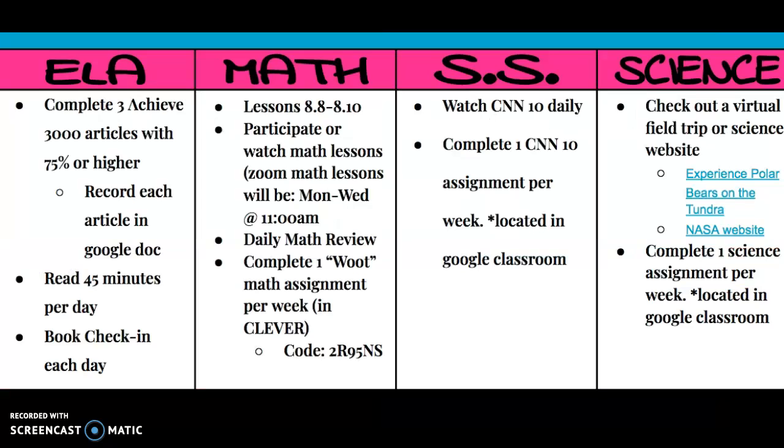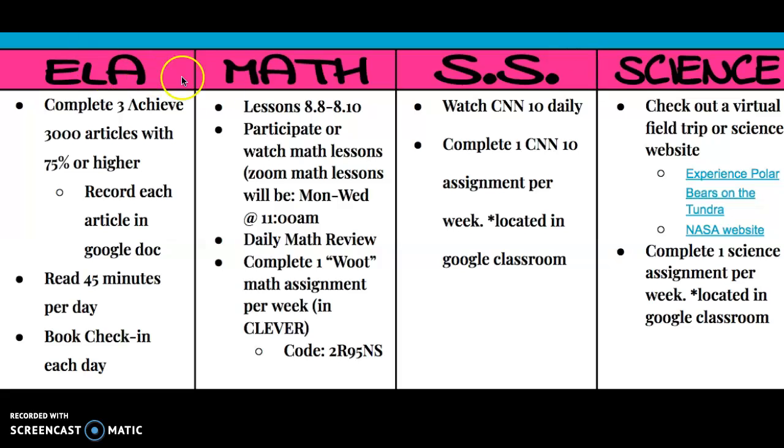Let's take a look. At the top on the left side, you see what the week is. Today is the 20th. We go all the way till Friday, which is the 24th. And then I included a fun little fact. For this week, the fun fact is some frogs can jump 20 times their body length. What? That's kind of cool.